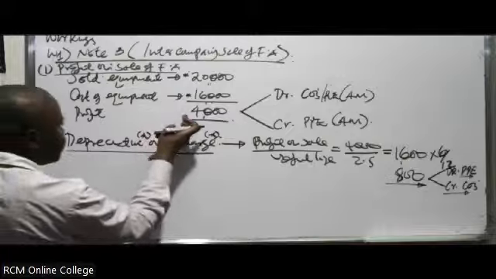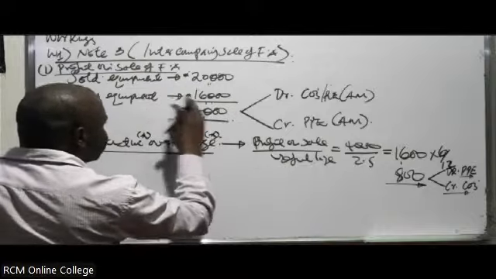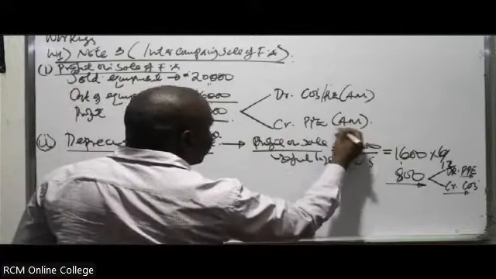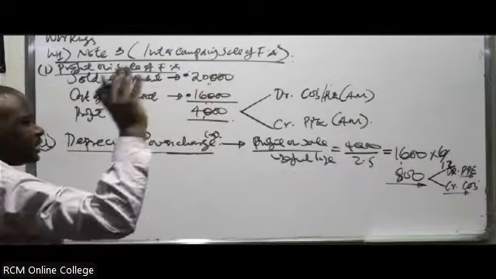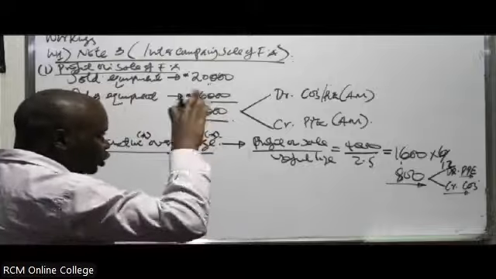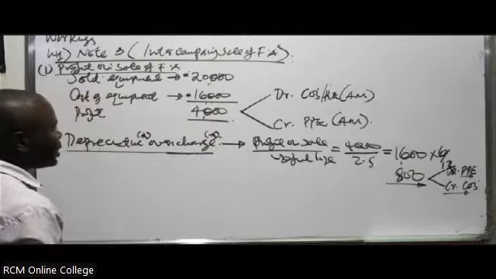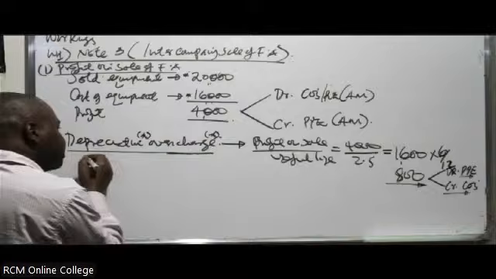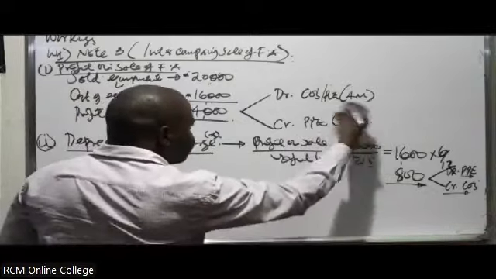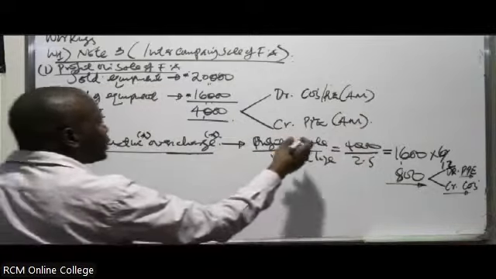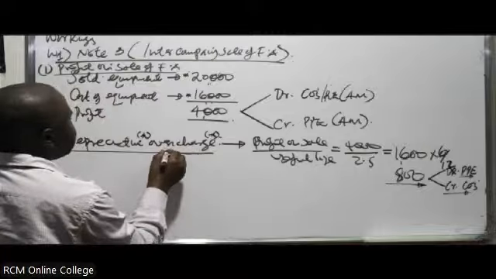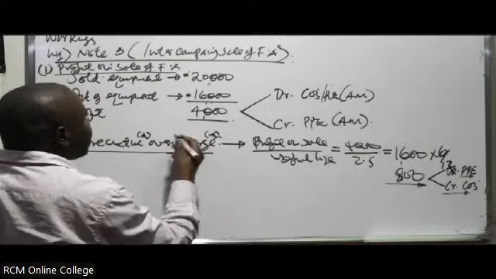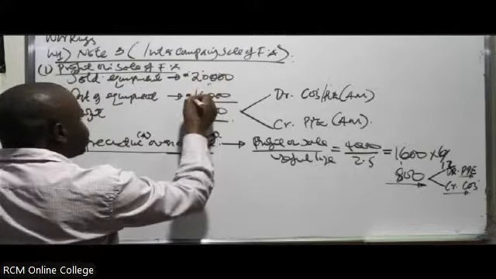And therefore, this profit which they had included in the cost of this asset, which we are removing here, we are removing this 4 million from PPE. The PPE had actually been overstated. So we are reducing it. When you reduce it, it means in this case also we have to consider what? The depreciation on this overstatement. So we need to calculate that depreciation on this overstatement. And therefore, when you do that, you'll realize that they had actually overcharged depreciation. They were calculating on 20 million and not 16 million.